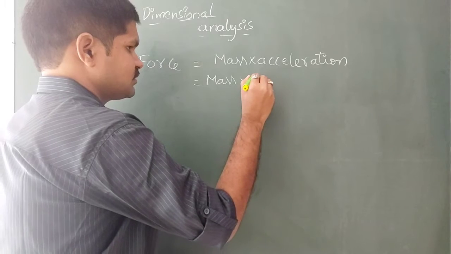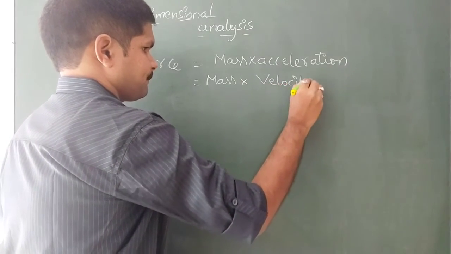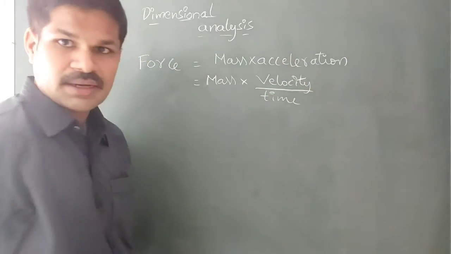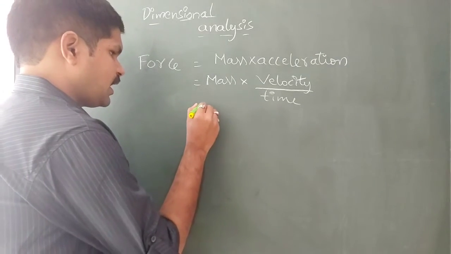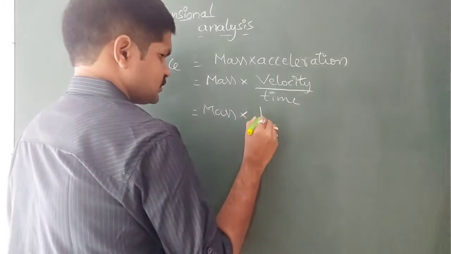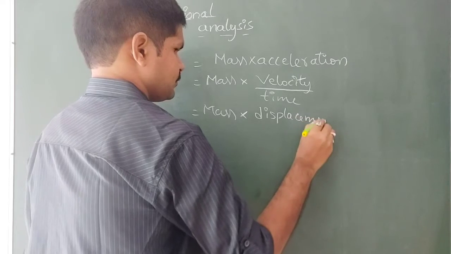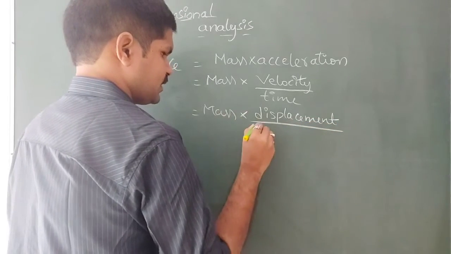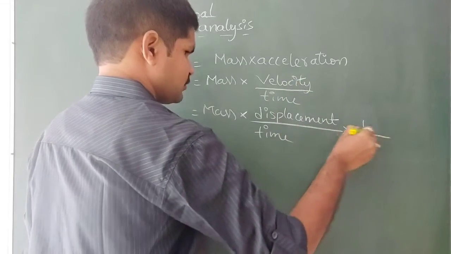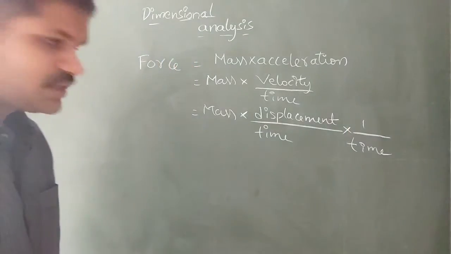We can write it as velocity by time. And velocity can be written as displacement by time. So into 1 by time, it is already there. So 1 by time.